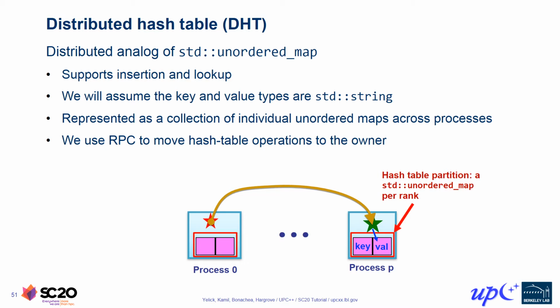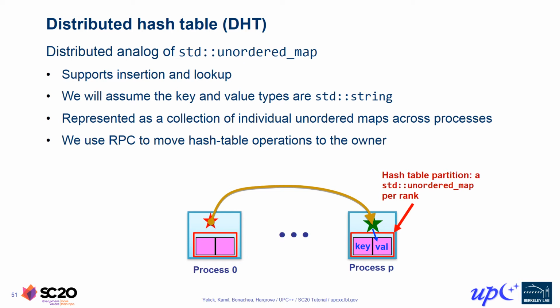We represent the distributed hash table using a collection of std::unordered_map containers, one on each process, which stores the set of key-value pairs comprising the partition owned by each process. DHT access operations for a given key will be implemented using RPCs that travel to the owning process for that key and perform the requested operation on the map, which represents the local partition of the DHT.